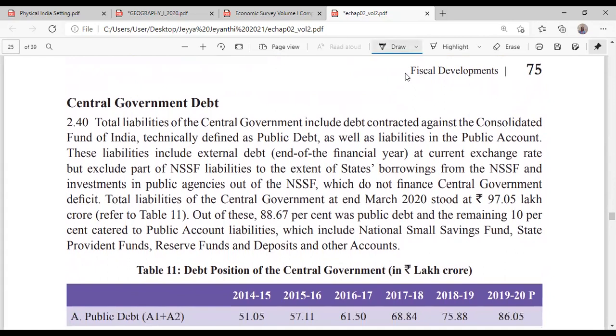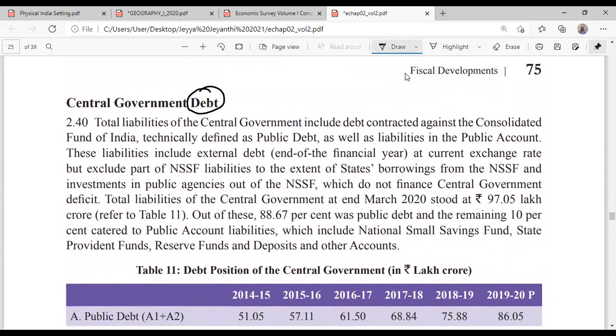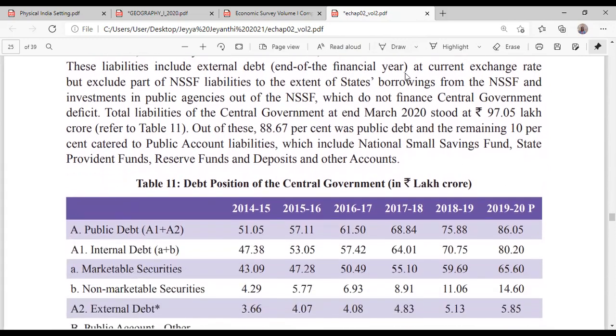Central government debt means borrowing. Central government borrowing, how did it happen to be?